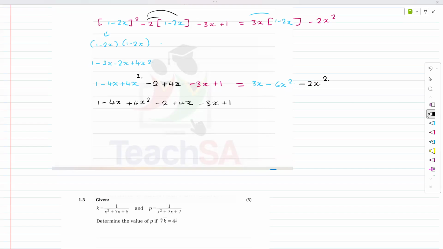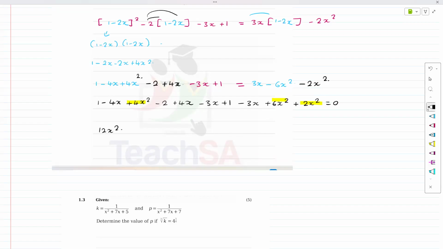Let's move everything over, right? That's minus 3x. That's plus 6x squared, plus 2x squared equals 0. Guys, let's start. Let's go with 1, 2, 3. These are like terms. That's 10, that's 12. Okay. That's 12x squared.